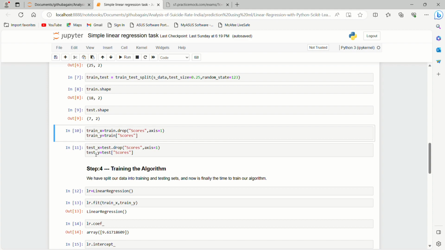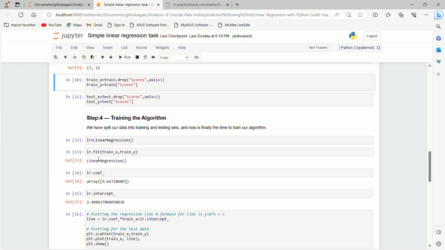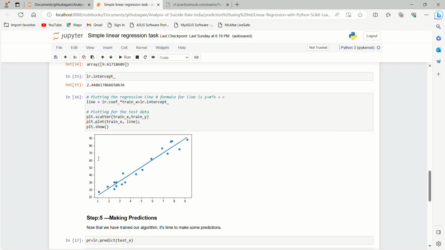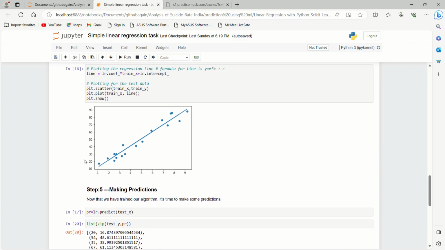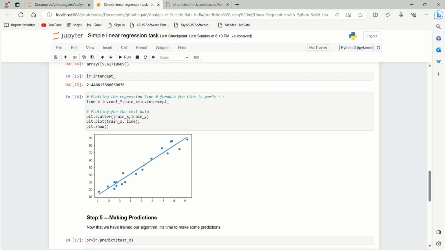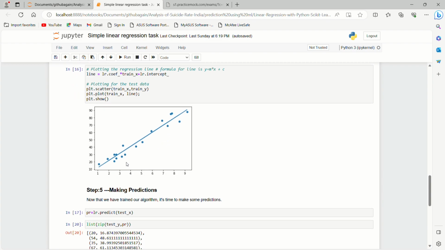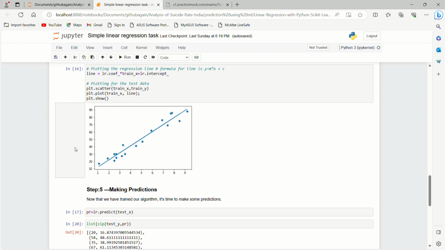Now we move on to the visualization part of the data to understand what kind of data we have and the relationship within the data. I have used seaborn scatterplot for this purpose, as we only had 2 columns. I am using hours on the x-axis and scores on the y-axis, as we wanted to see how the hours affect the scores.